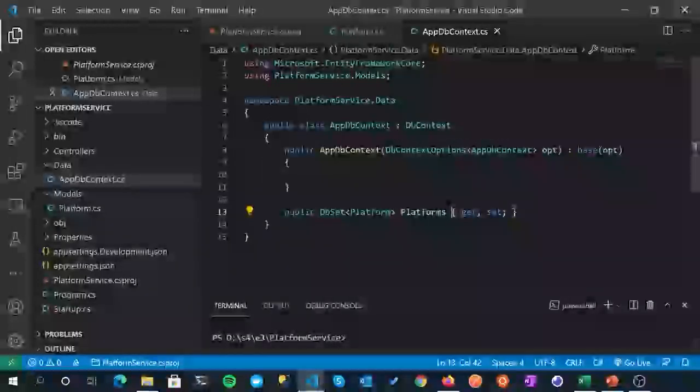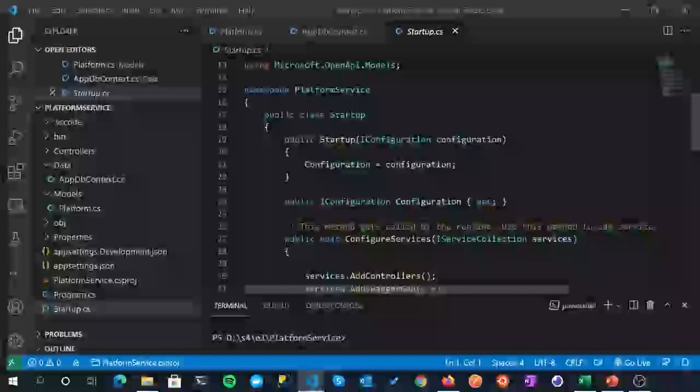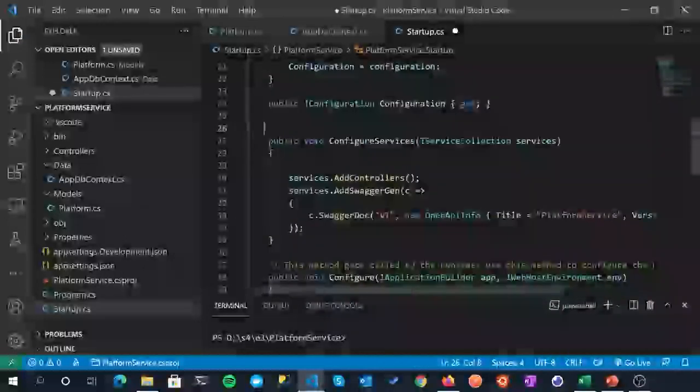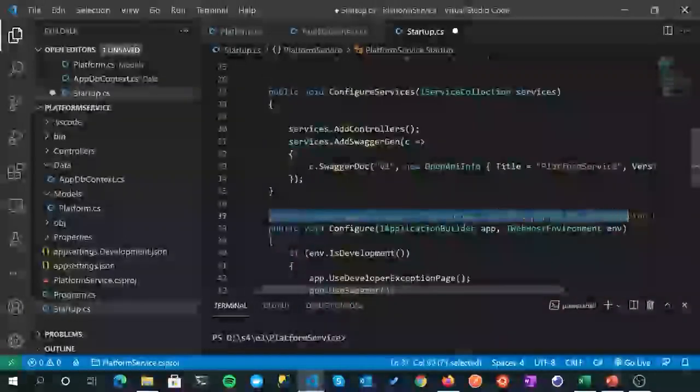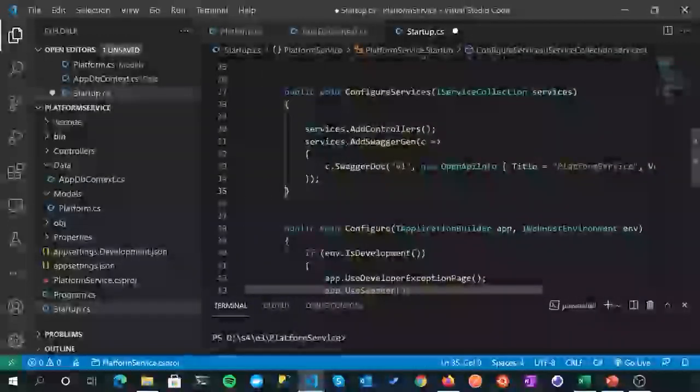Then what we need to do is register it over in Startup. So let's do that now. In our ConfigureServices method, we want to add that in here. I'm just going to take these comments out because the code looks busy enough at this level of magnification without additional redundant commentary. So we're going to put that in ConfigureServices, which is where we register all our services.